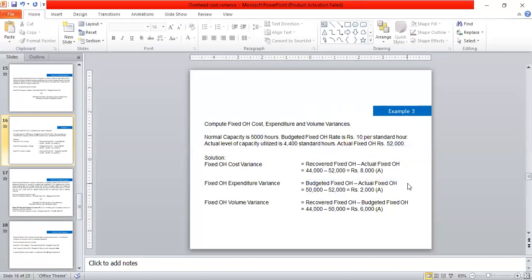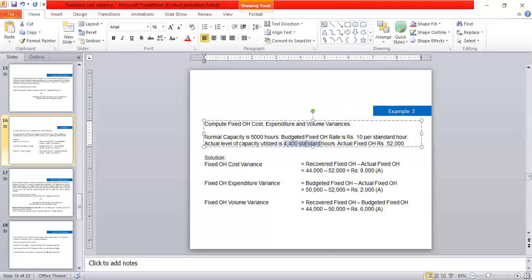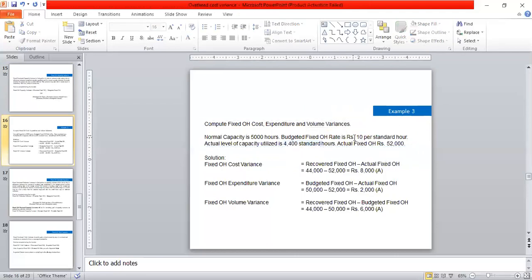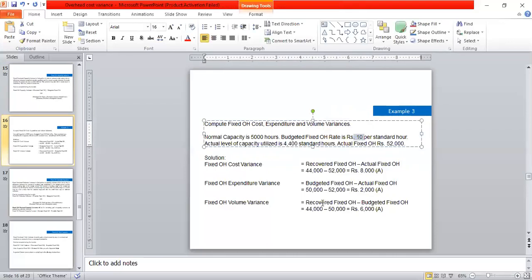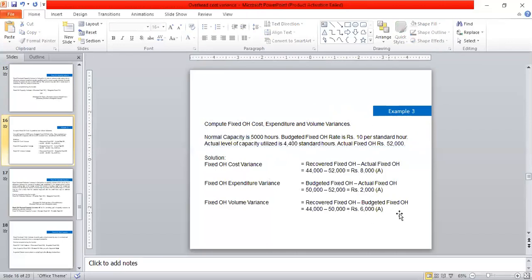Fixed overhead volume variance is equal to recovered fixed overhead minus budgeted fixed overhead. Recovered fixed overhead is for 4,400 units produced at the rate of 10, minus the budgeted fixed overhead, which is 5,000 hours at 10, that is 50,000. That gives us the figure of rupees 6,000 adverse volume variance.